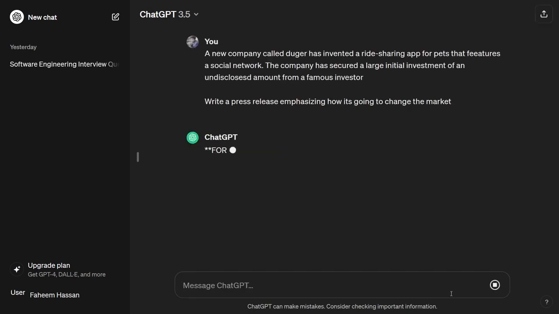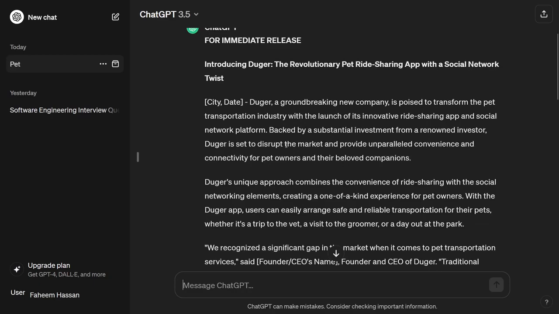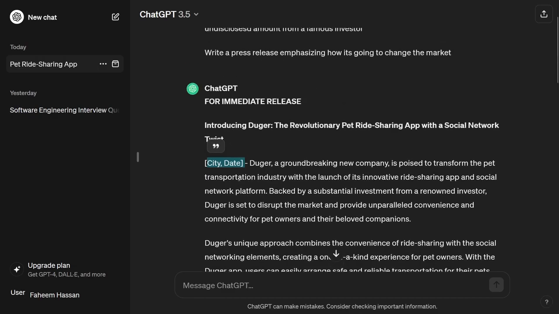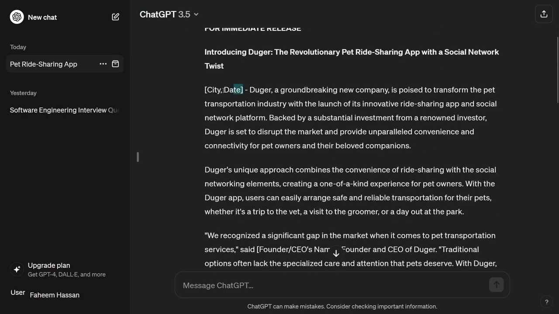Let me press enter, and here you can see: for immediate release, introduction, Duggar, the revolutionary pet ride sharing app with social network twist. Obviously here will be our city and date. You can write here because we did not provide context. If you provide in the context that the press release will be released on that specific date, obviously ChatGPT will write that for you.